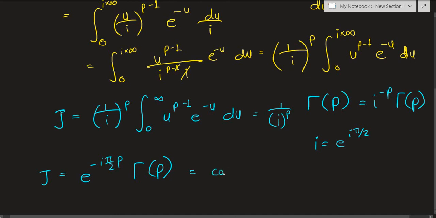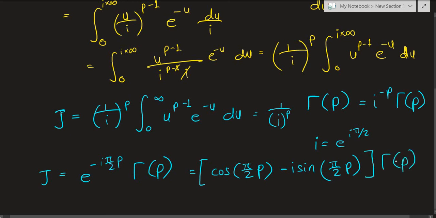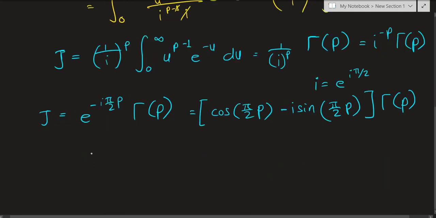We have cosine of pi over 2 p minus, because of the negative here, i times sine of pi over 2 p, and all this is just multiplied with the gamma function. But what was j naught?